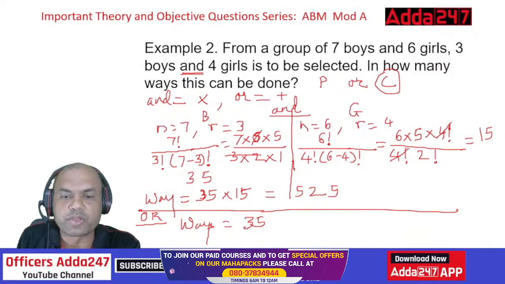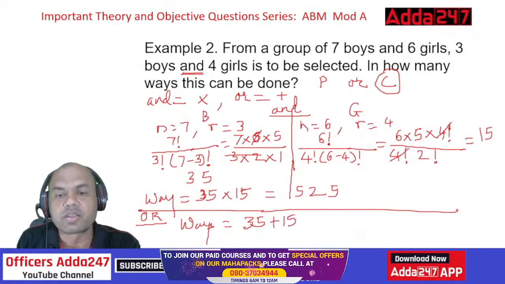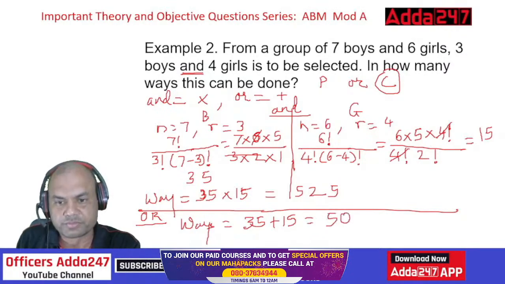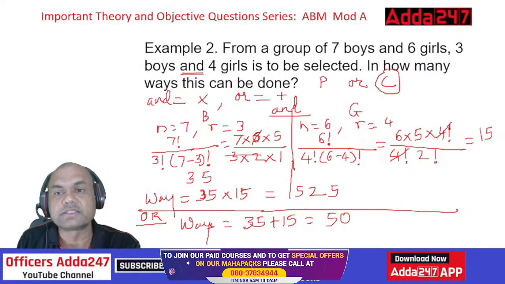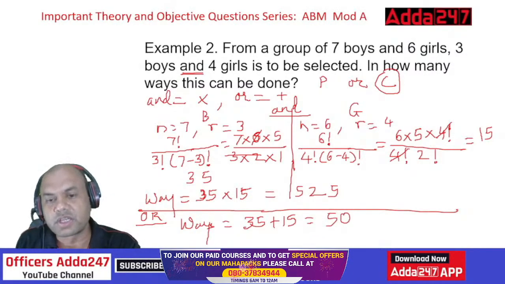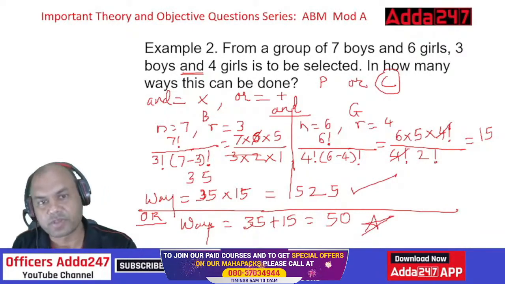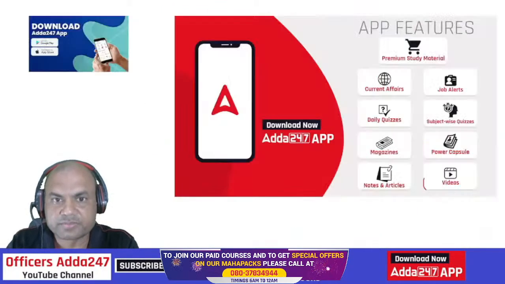So what we have to do is only add this 35 plus 15, right? Because it is or. So it is 50. So in 50 ways I can select 3 boys or 4 girls. And when I say 3 boys and 4 girls, it is 525 ways. So this is the answer for the required problem, and this is the answer if or is asked in the exam. Okay. Got it, everyone?